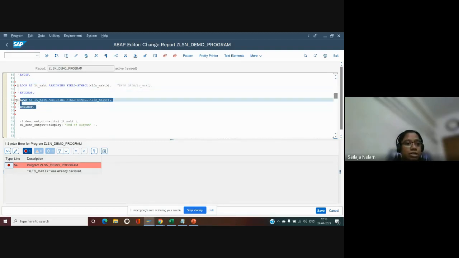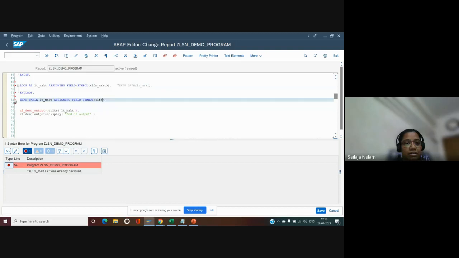Now, is it again specific to loop? No. We can have it in a read statement also. MAKT, as the work area or the field symbol is already declared, I don't make use of the field symbol once again. But to make it easy for us, let's give some other name.